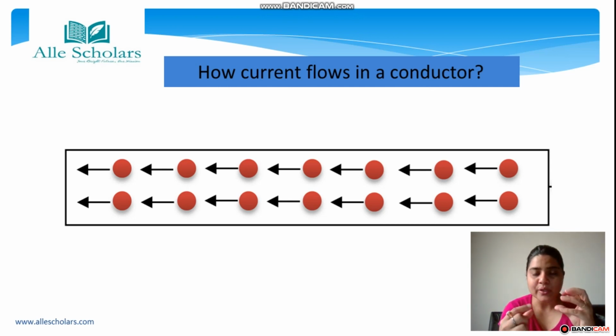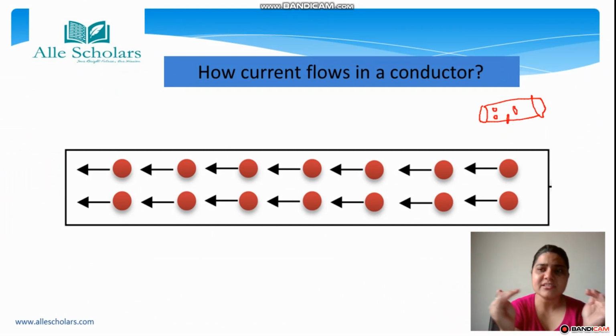Suppose this is a nucleus; these electrons revolve around the nucleus and their movement is very random. Suppose this is a conductor, these electrons are moving randomly. They can move anywhere. It is not necessary that they are flowing in one direction. They are just moving randomly.